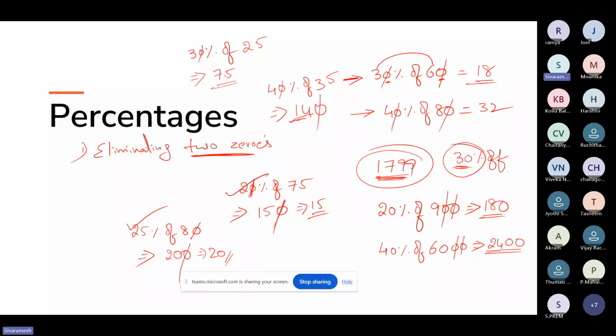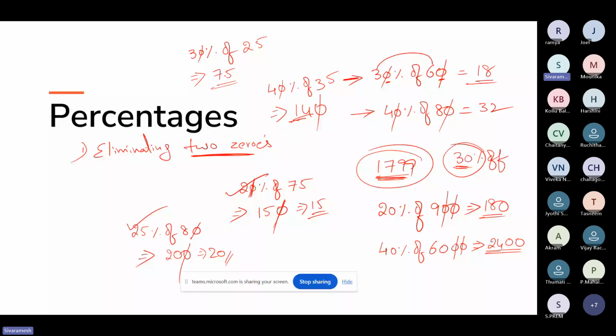So better make a note of at least some of these examples so that we can go for another trick. I hope you all are clear with this eliminating zeros method. If you have two zeros in the list, you can happily eliminate two zeros and multiply all the values. If you have only one zero, I already said the process: if you have a zero in the answer, you can eliminate it. If you don't have zeros in the answer, you just keep one decimal before the last number.